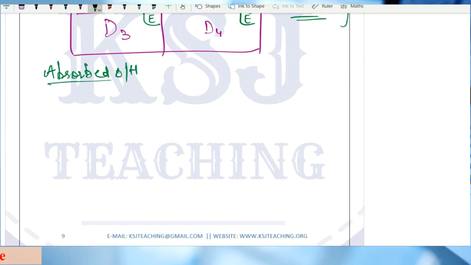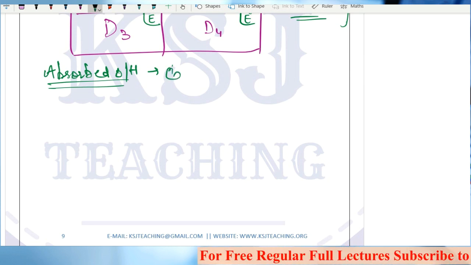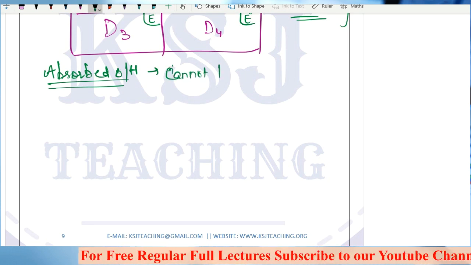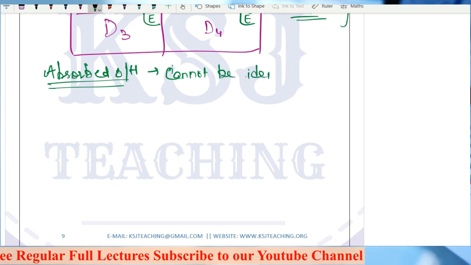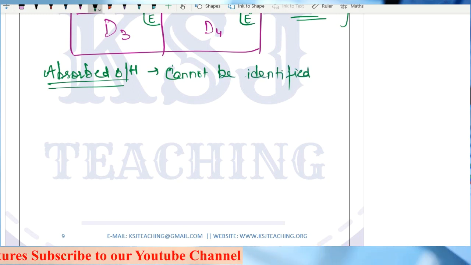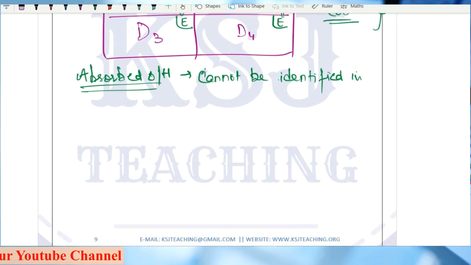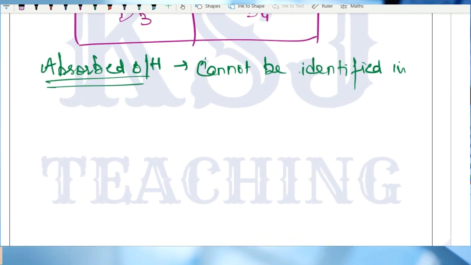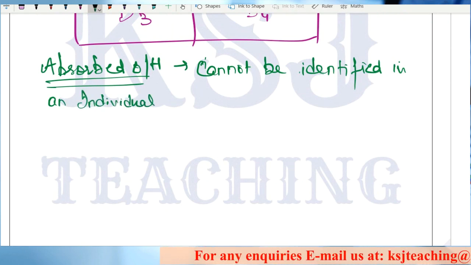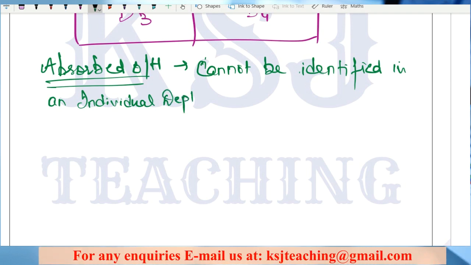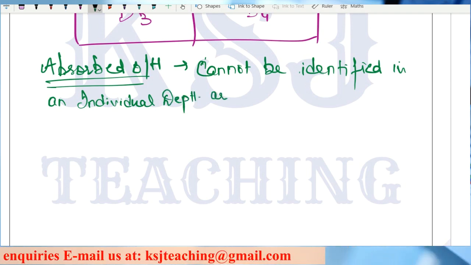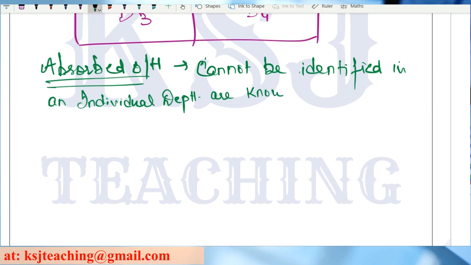The overheads which cannot be identified in an individual department are known as absorbed overheads.